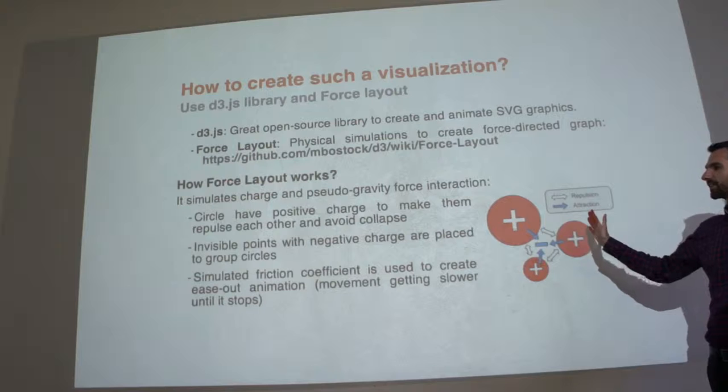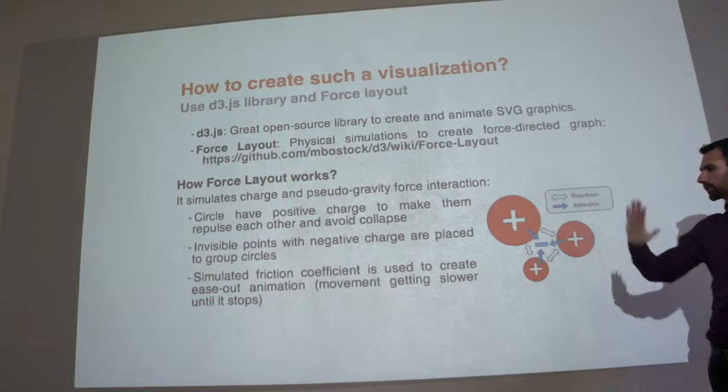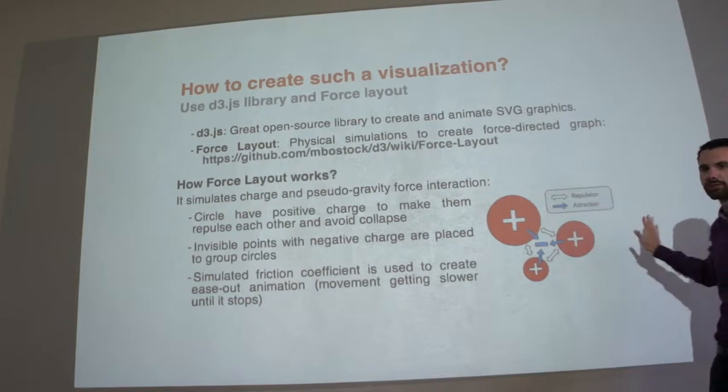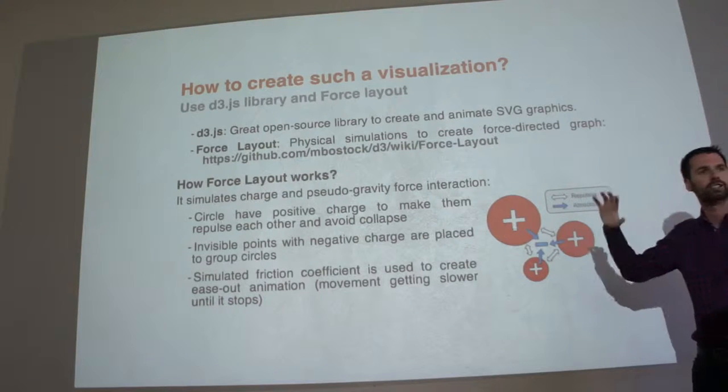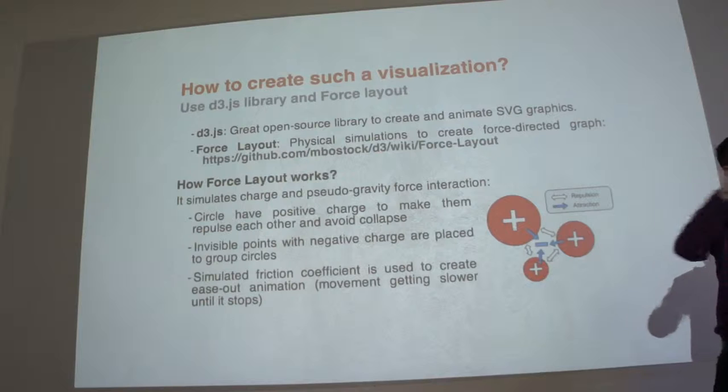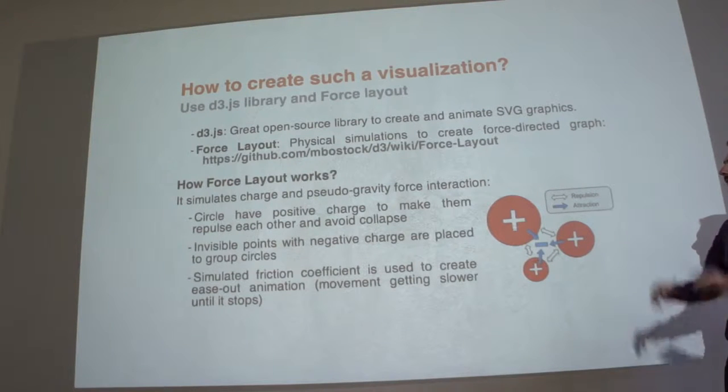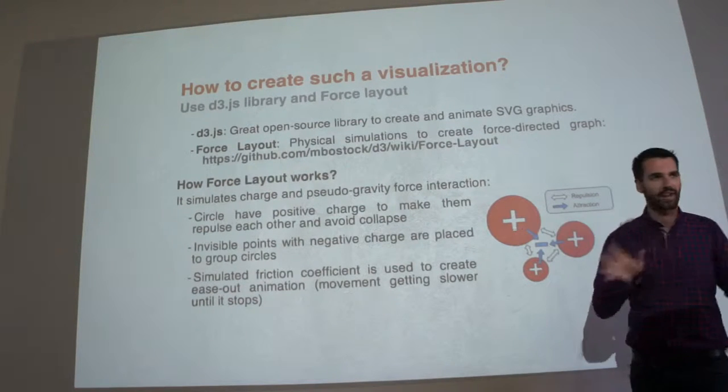And to make this simulation quite smooth, there is a friction coefficient, something invisible as well. So the circles will go very fast, and because of this friction, they will slow down and then stop. That's how it works.